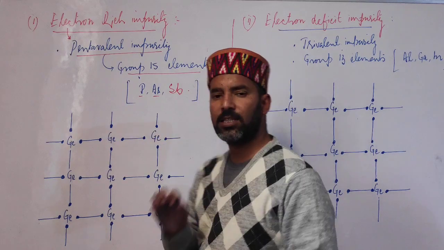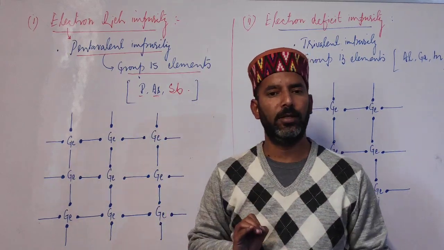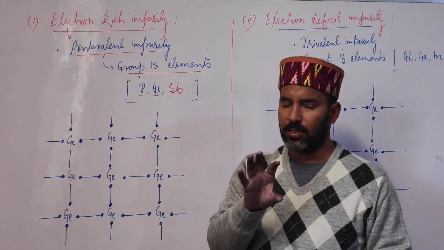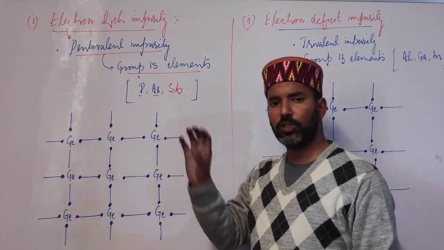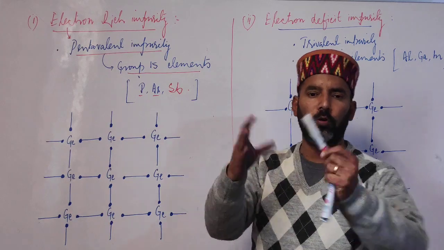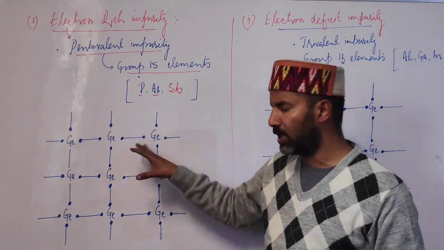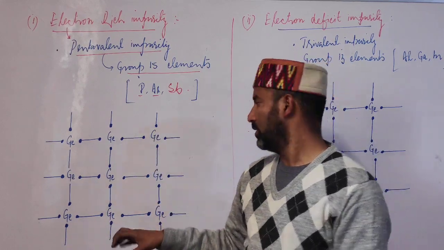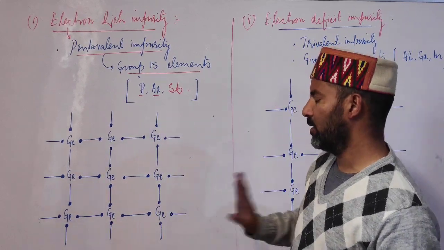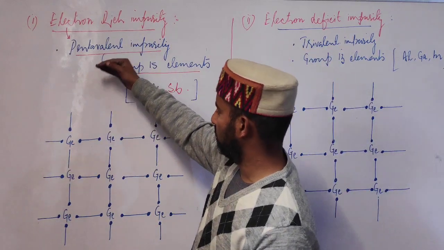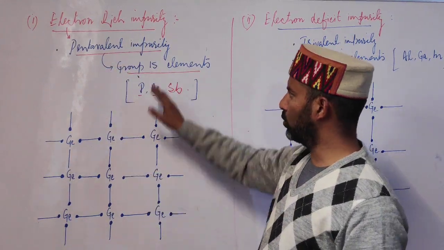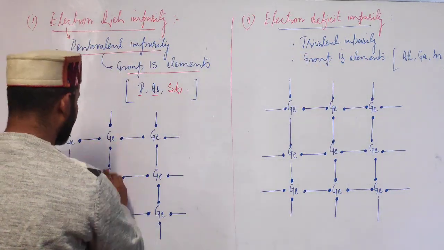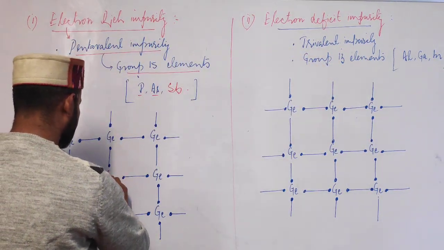Now students, we know that silicon and germanium are group 14 elements and they have a characteristic valence of 4. That means each silicon or germanium atom can form 4 covalent bonds with the neighboring atoms in the lattice, and we know that their lattice is just like diamond. Now we have a germanium crystal, and when we dope germanium with a group 15 element, say arsenic or antimony, so we are taking say antimony.